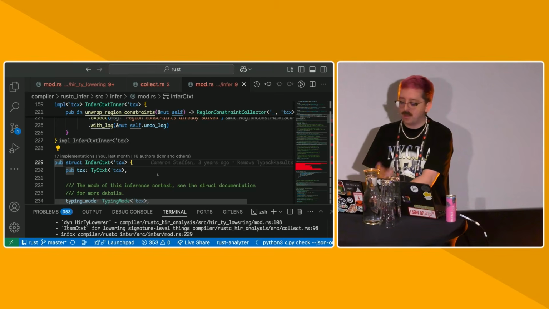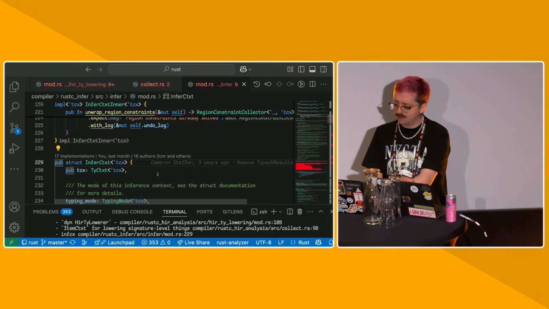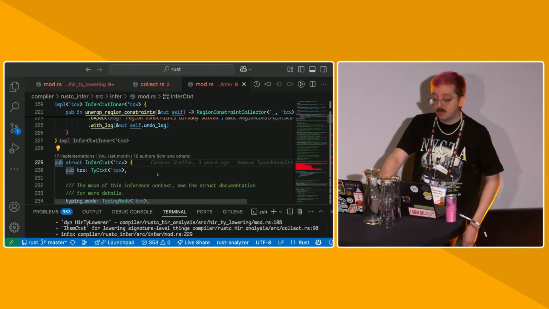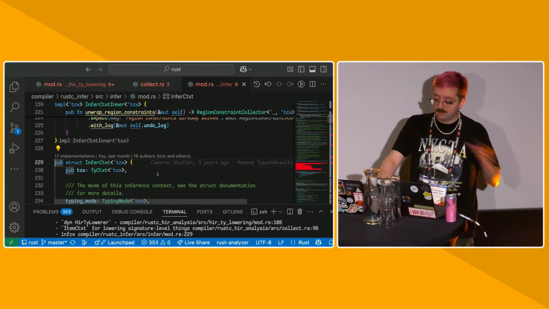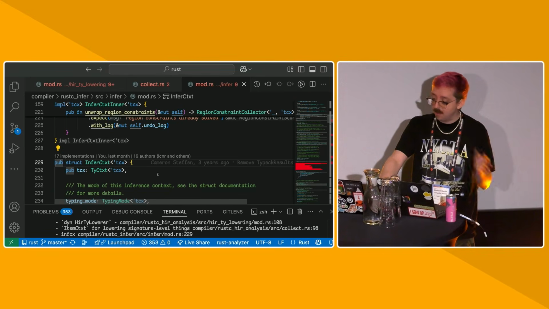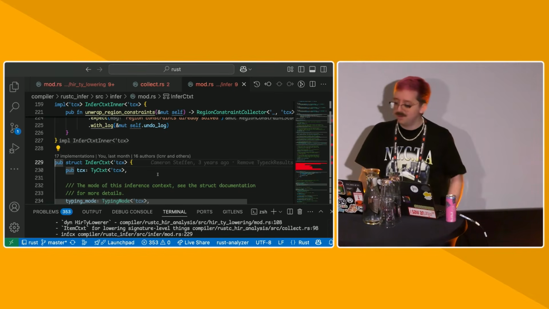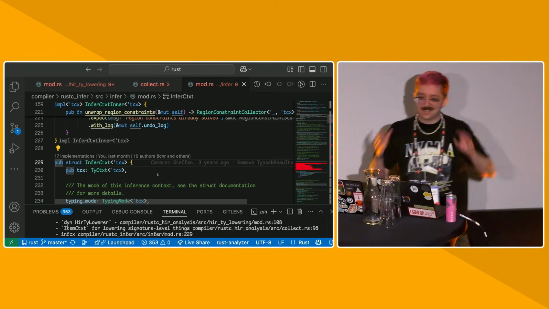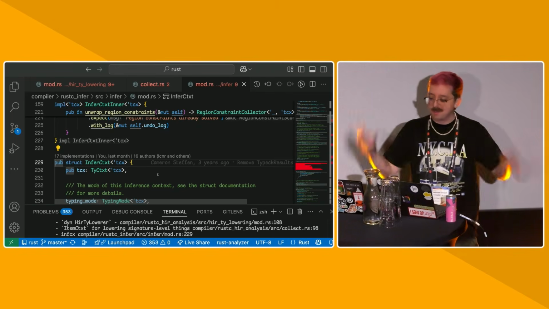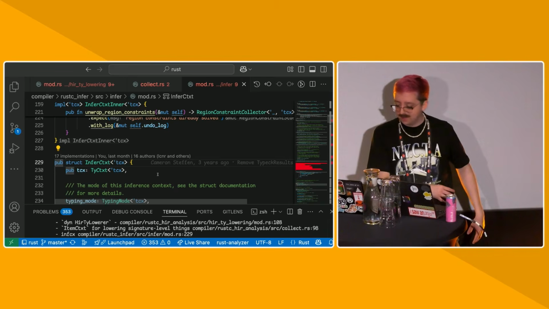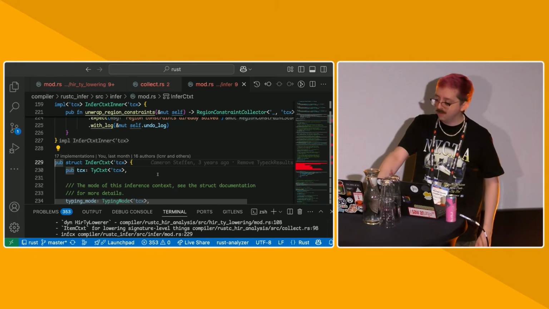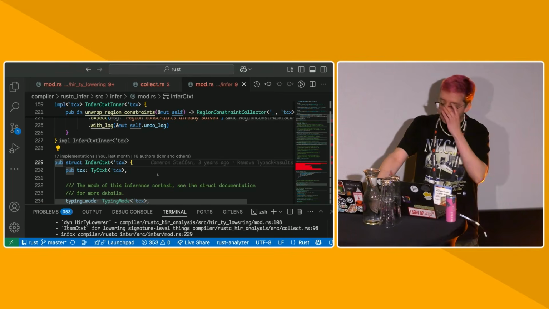We have other inference variables like const variables and lifetime variables. But the one that you might interact with the most is type variables. The inference context also stores all the lifetime requirements that we need to check at the end of running checking a body, because if you've ever talked to anyone in the type system, we may have told you that lifetime doesn't affect type inference, or free lifetimes don't affect type inference. So what we do is we basically just take all the lifetime information that we've learned about equating types together and store them in the table at the end. It also stores all the hidden types of opaque impl Trait types that were inferred.